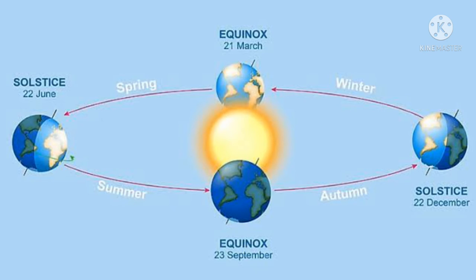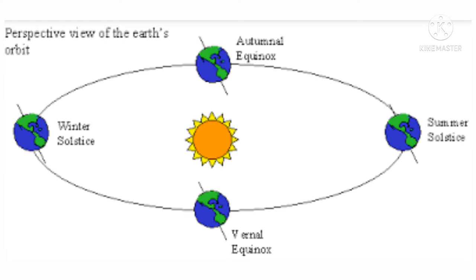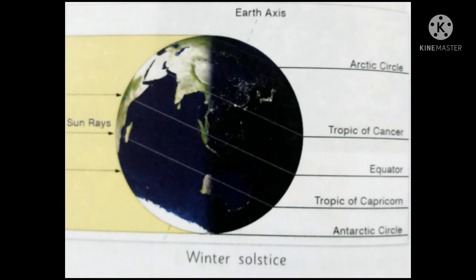On September 22nd or 23rd, the rays of the Sun fall vertically over the equator, and therefore on this date the day and night are equal all over the world and the season is equable. This position is called autumn equinox or autumnal equinox.